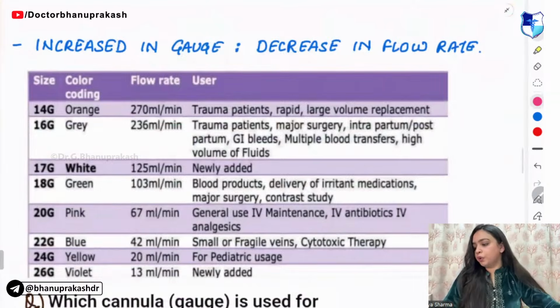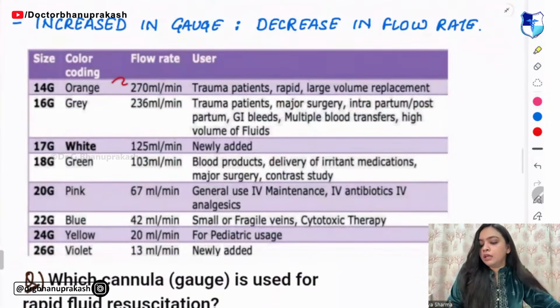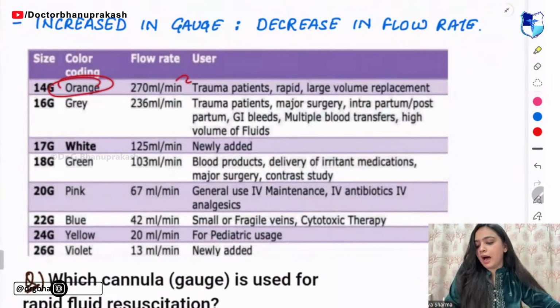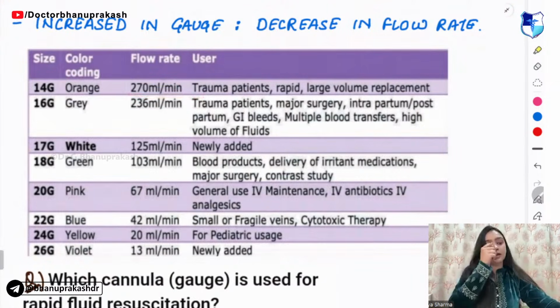Now guys, the flow rate. In the flow rate, remember, orange one has the maximum flow rate.